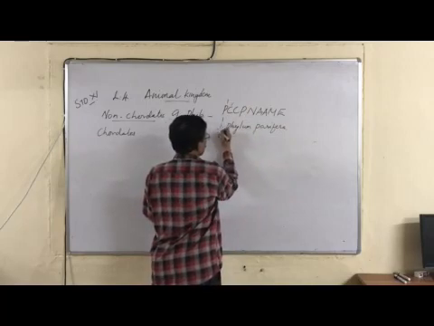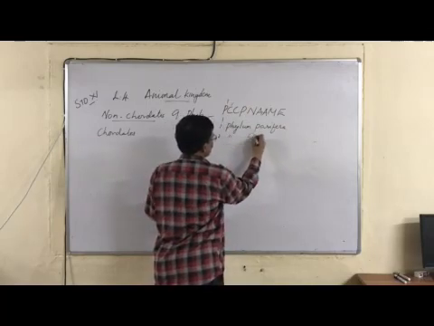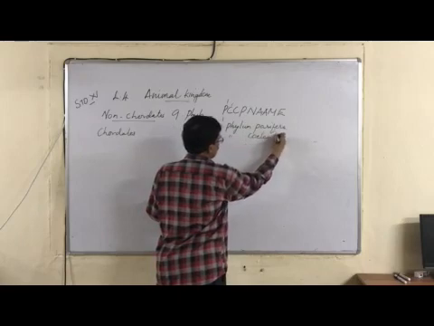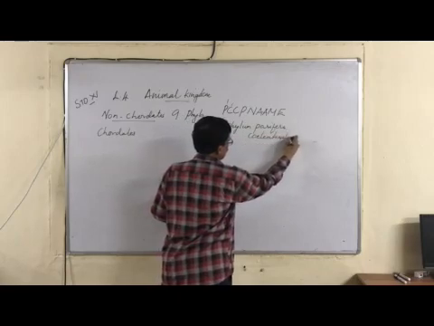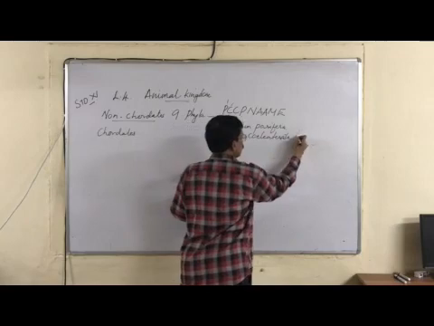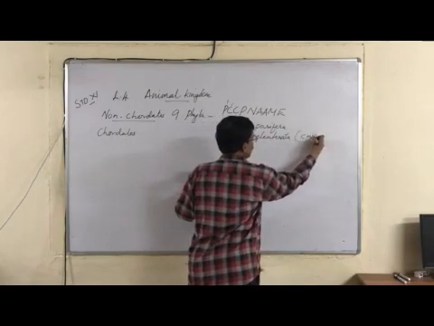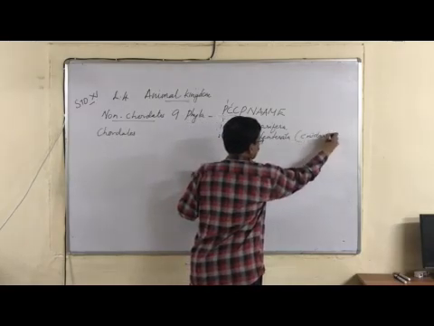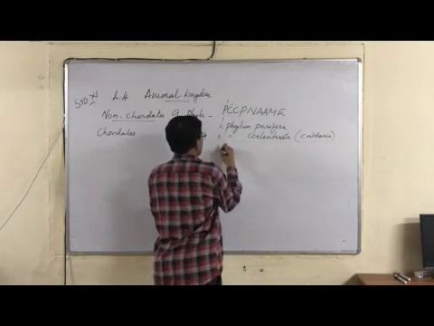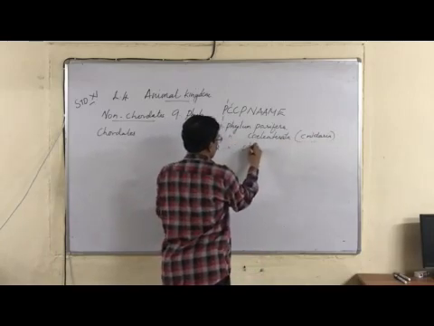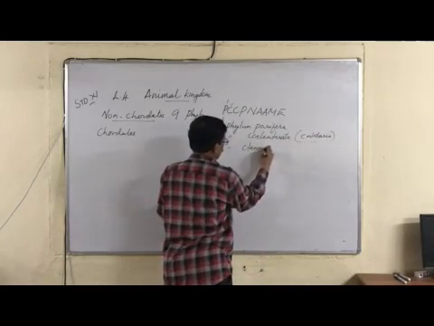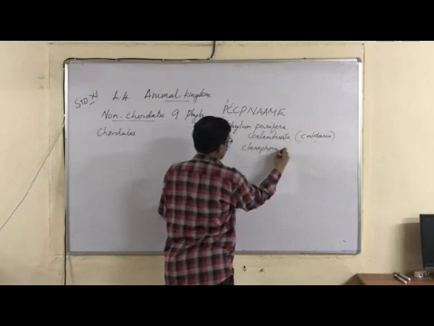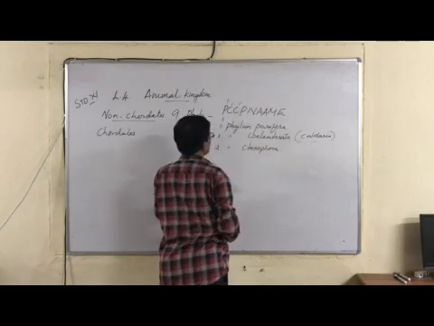I am not repeating phylum again. Coelenterata, C-O-E-L-E-N-T-E-R-A-T-A. It is also called Cnidaria, C-N-I-D-A-R-I-A. Then phylum Ctenophora, C-T-E-N-O-P-H-O-R-A. That is C.